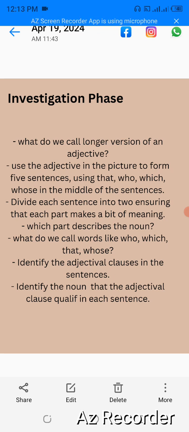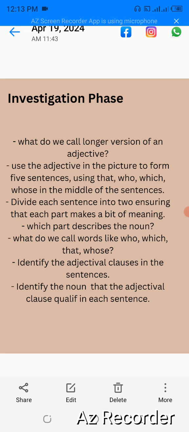Then you are going to divide each sentence into 2, ensuring that each part makes a bit of meaning, like the one I said. This is the man who is rich. So this is man, this is the man, makes a bit of meaning. Who is rich also makes a bit of meaning. Then you are going to tell us which part describes the noun. The noun man, the noun animal, the noun woman, the noun picture, the noun girl, the noun man.